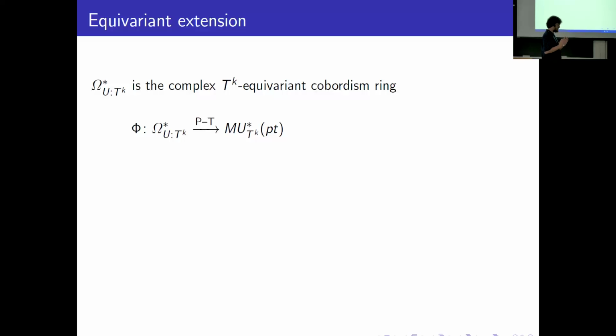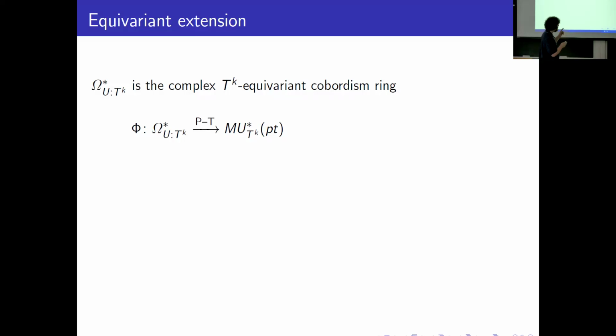But as in the non-equivariant case, cobordism is not just a ring; it's a cohomology theory, and we can define it in a geometric way and in a homotopical way, as homotopy groups of some spectra, and then we have the Pontryagin-Thom comparison collapsing map from the geometric one to the homotopical one. In the non-equivariant case, it's an isomorphism by Thom's theorem, but in the equivariant case, it's not an isomorphism because of lack of transversality.